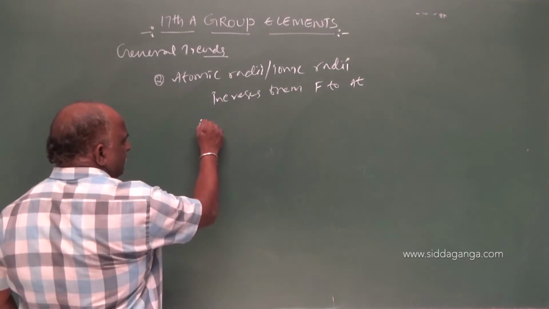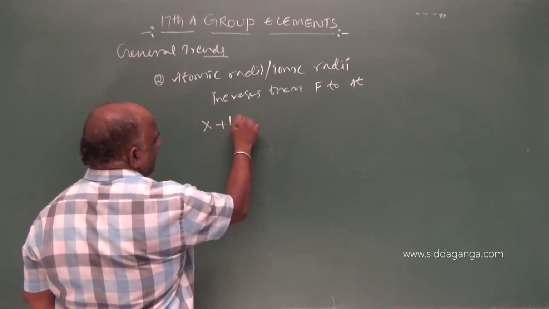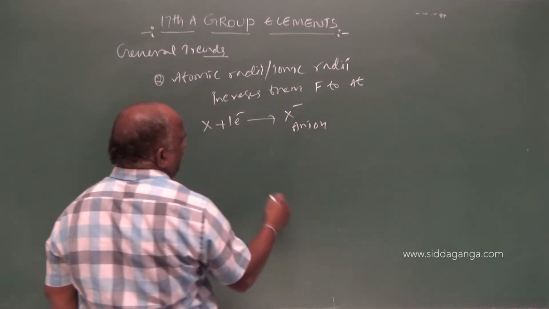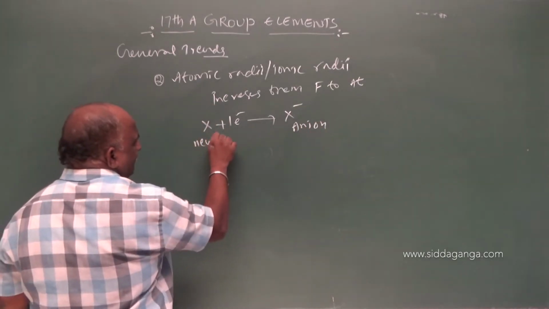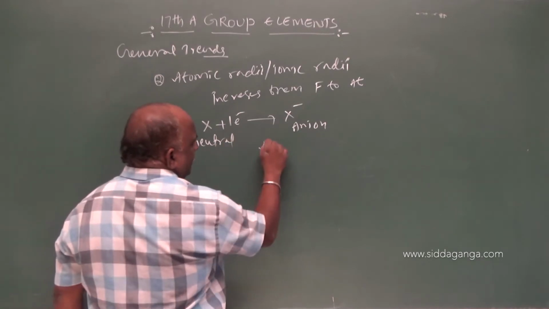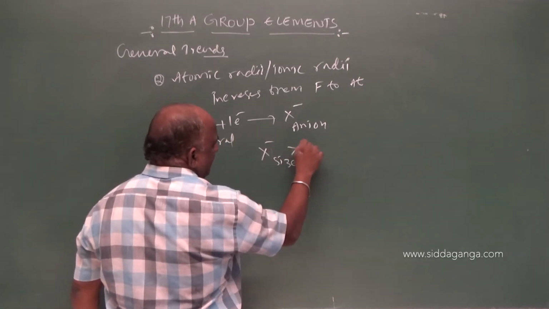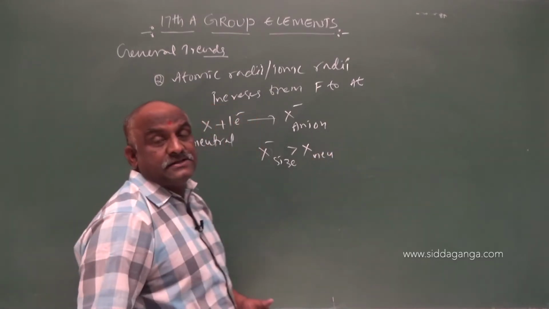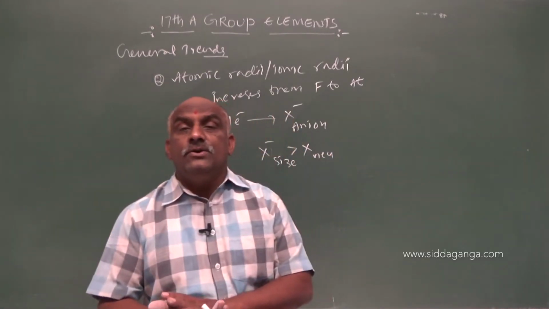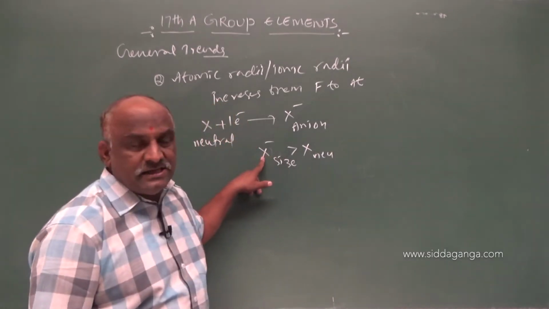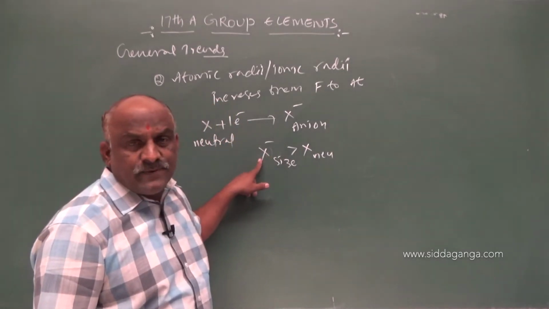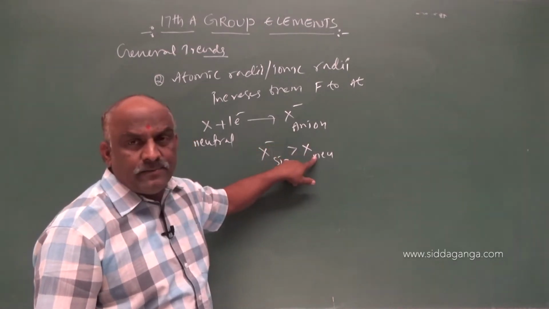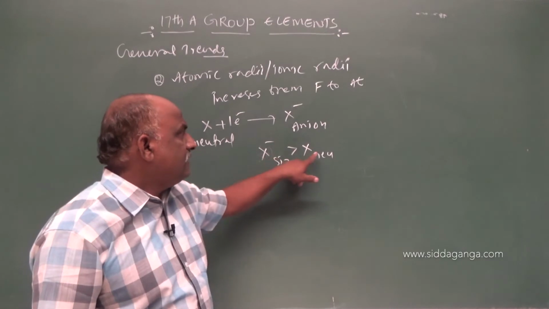So, here see this, X plus 1 electron gives rise to X minus. It is called as anion. X is neutral atom. X minus size is greater than X neutral. What is the reason for this? Due to the decrease in nuclear charge. Nuclear charge is less here. Due to the less nuclear charge, anion size is larger than neutral atom.